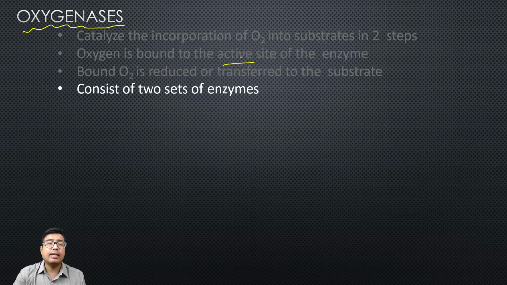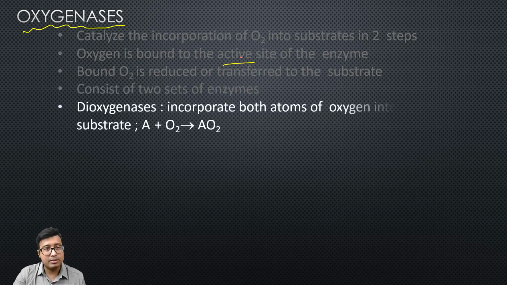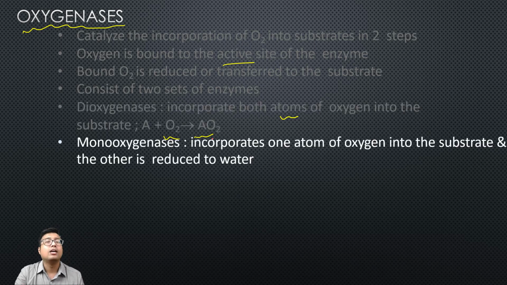Now, they consist of two sets of enzymes. Number one, dioxygenase. What do dioxygenases do? They are very powerful. They incorporate both atoms of oxygen into the substrate. It is very easy to understand: the name dioxygenase means incorporating two atoms of oxygen. And monooxygenase, what happens in case of monooxygenase?